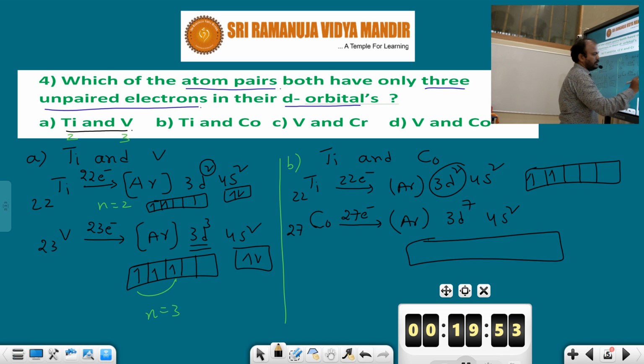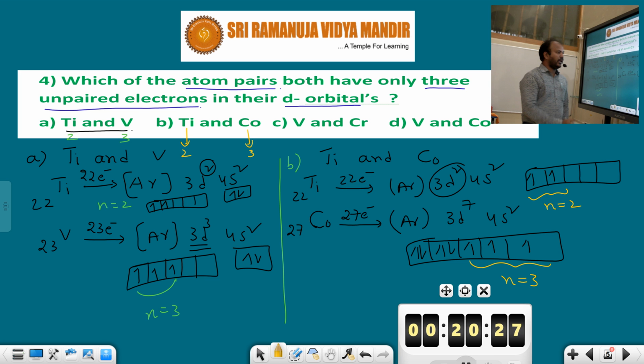So the number of unpaired electrons here is 3, and here the number of unpaired electrons is 2. So the d orbital should not contain the same number of unpaired electrons, like 3. They are different. Titanium unpaired electrons are 2, cobalt unpaired electrons are 3. In the question, the atom pair should both have only 3 unpaired electrons in the d orbital. That pair we should identify now.